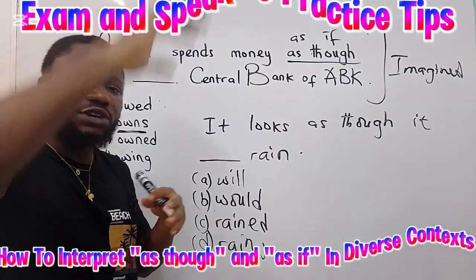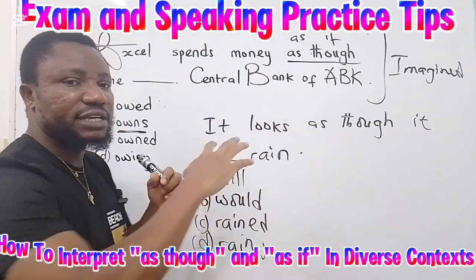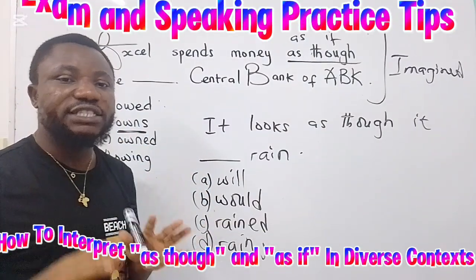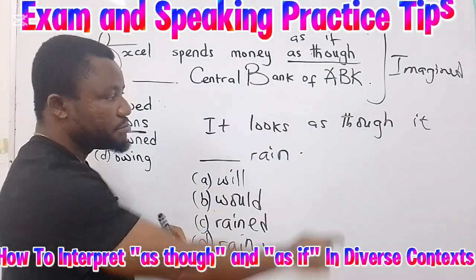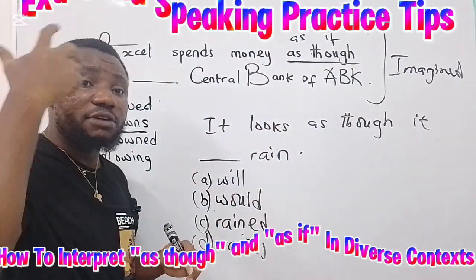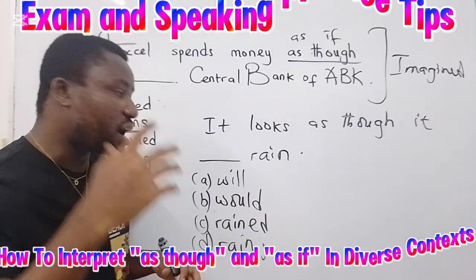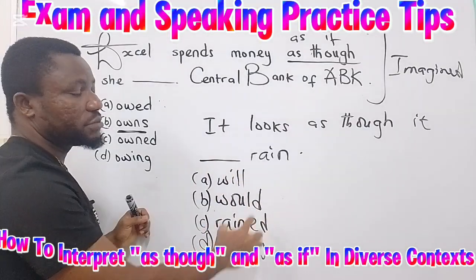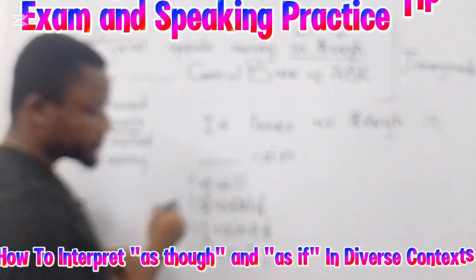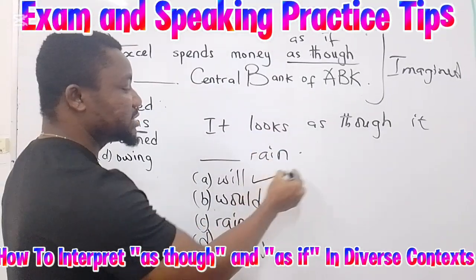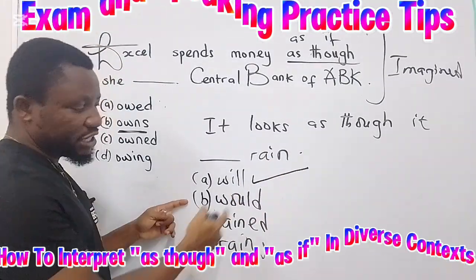You see it. So when you have situations like that, your verb will always be in a simple present form. Are we clear? But when you have a situation talking about something imagined or something unreal, then you have your answer in the past tense. So in this case, the verb should be a present tense verb. Here, okay, option A, it looks as though it will rain. That's the right answer.